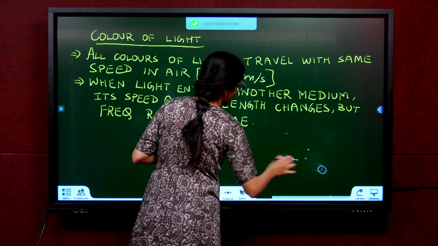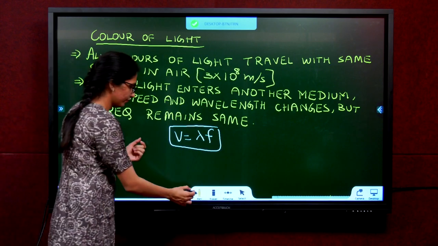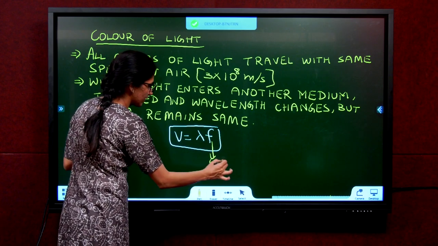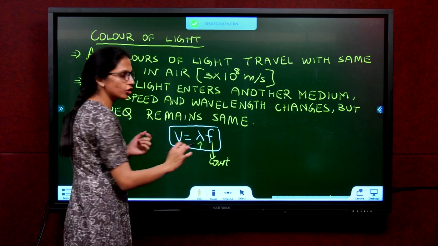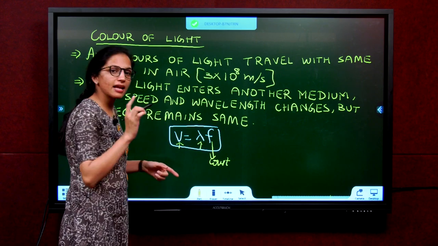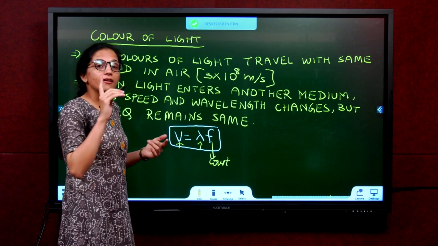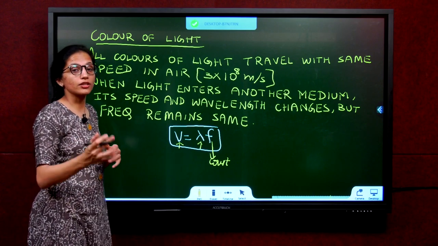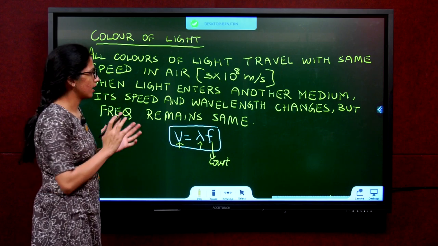Now understand. When light enters a medium, frequency does not change, it is constant. So if V increases, lambda also should increase. If V decreases, lambda also should decrease. Agreed? So when light enters a medium, the velocity and the wavelength of the light change. Both change. If velocity is decreasing, even lambda will decrease. Directly proportional.